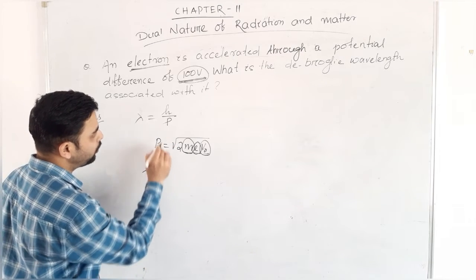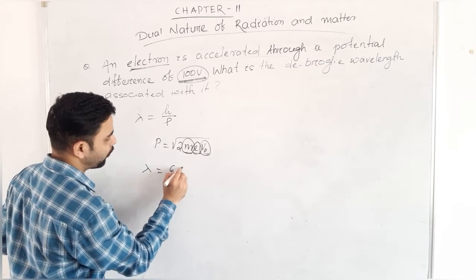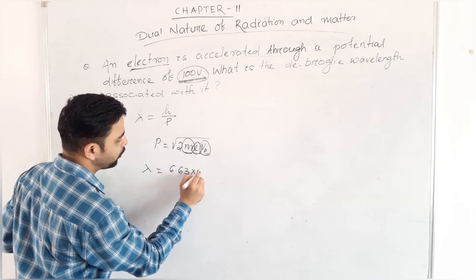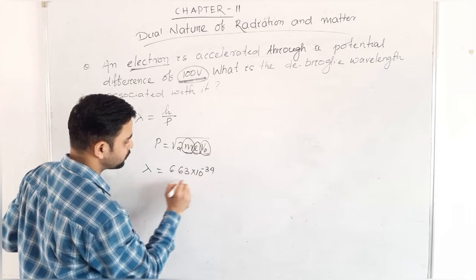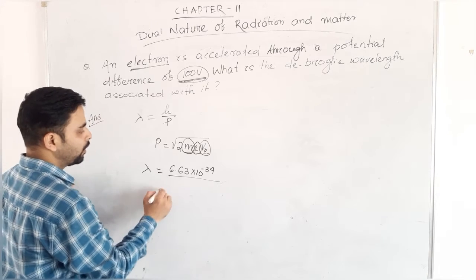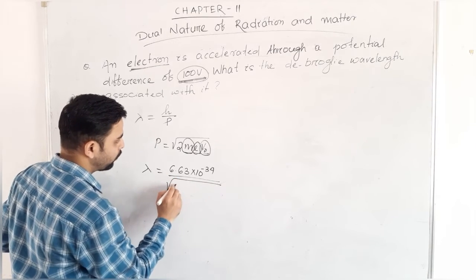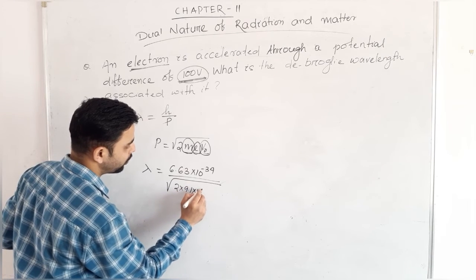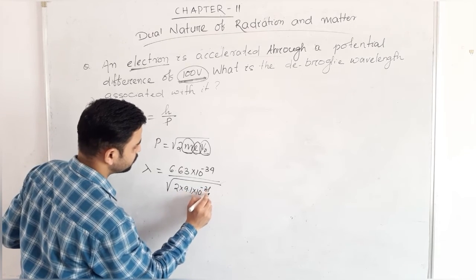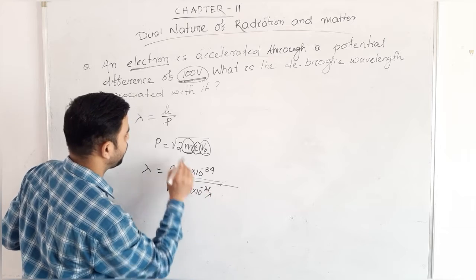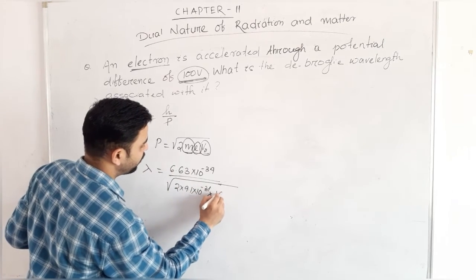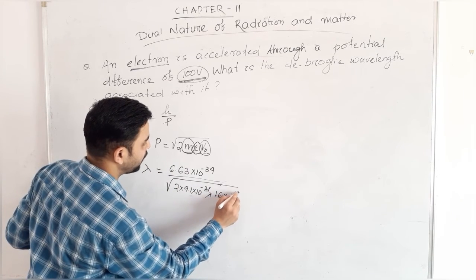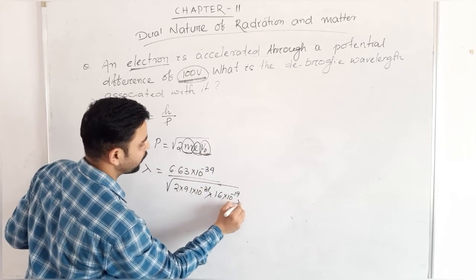Lambda equals h, which is 6.63 into 10 to the power minus 34, divided by p. In place of p we can say root over 2 into 9.1 into 10 to the power minus 31 into e, where e is 1.6 into 10 to the power minus 19, and V naught is given as 100.